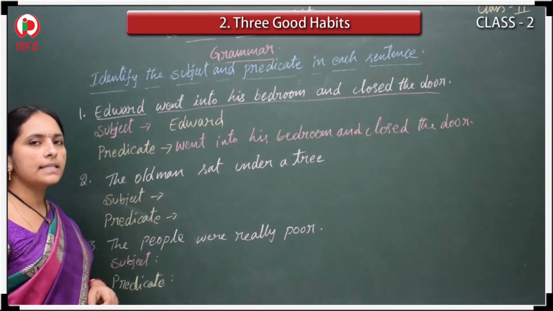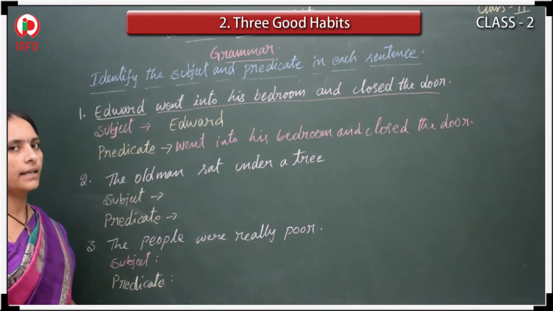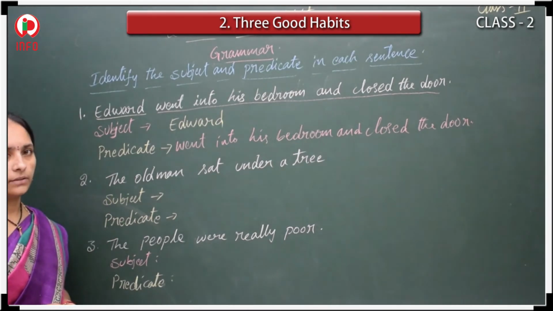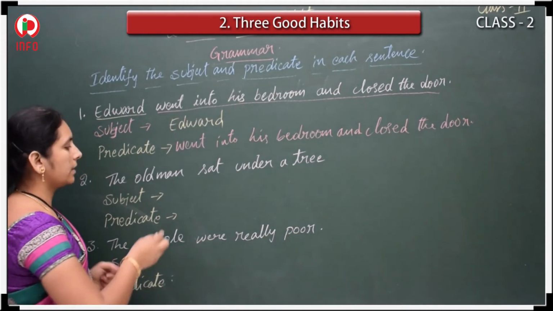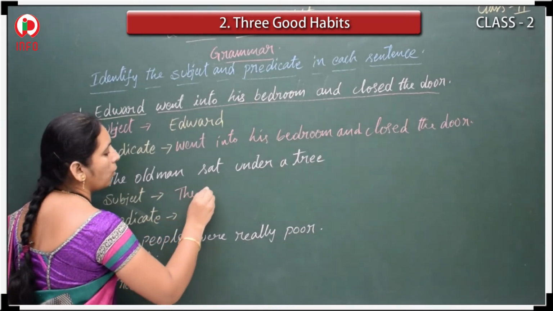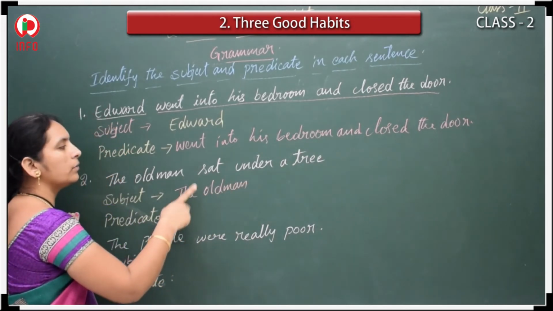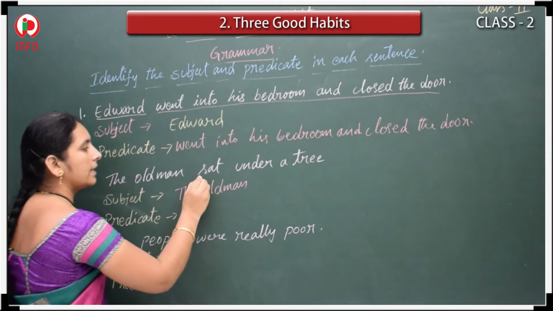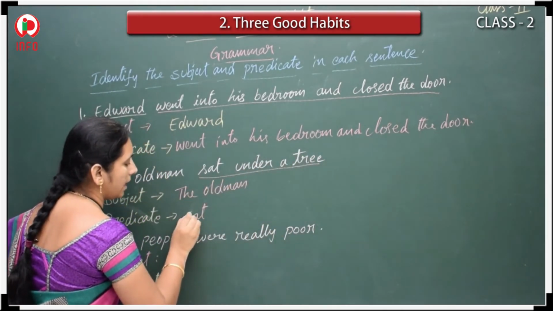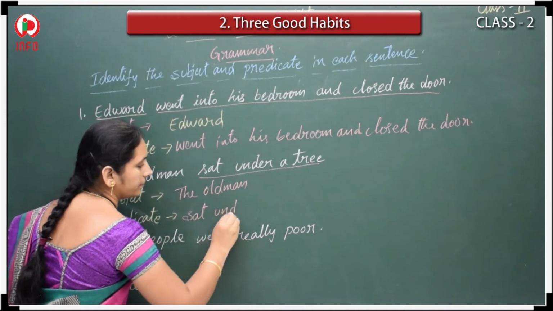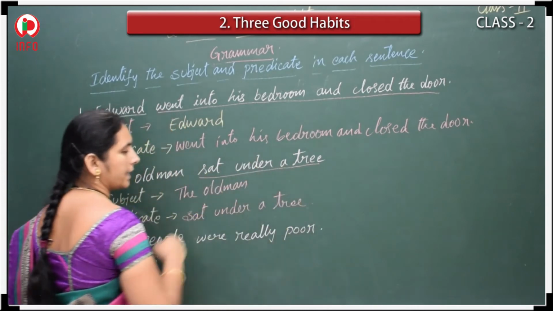And now you tell me the answer for the second one. The old man sat under a tree. What is the subject? Who sat under a tree? Yes, very good. The old man. And what did he do? Sat under a tree. So that is predicate. Okay.